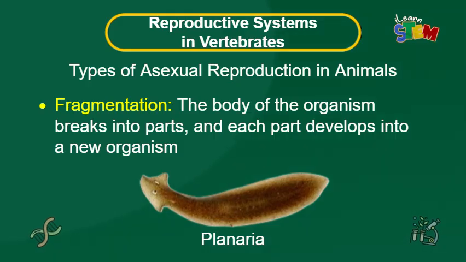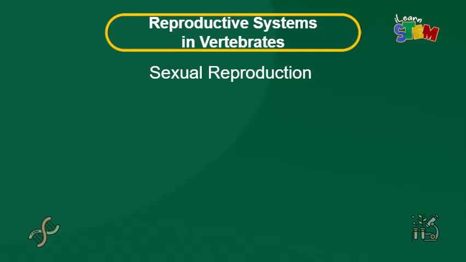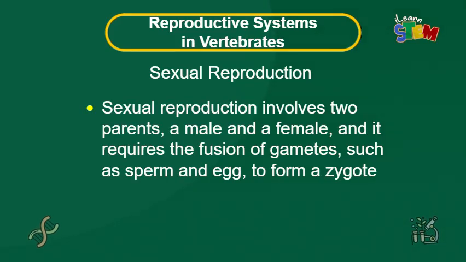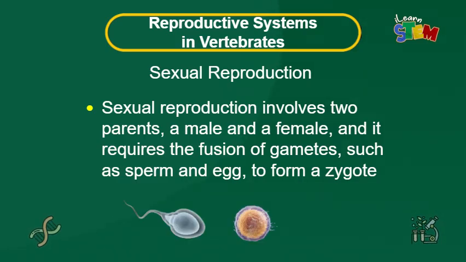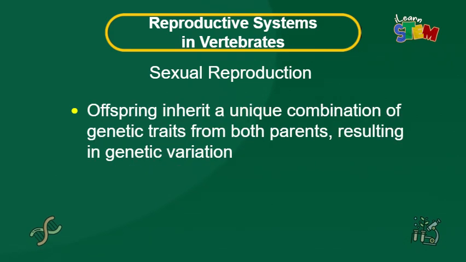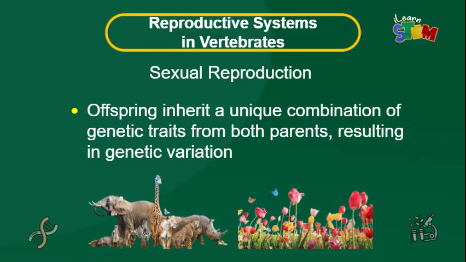Having discussed asexual reproduction, let's look at sexual reproduction. Sexual reproduction involves two parents, a male and a female, and it requires the fusion of gametes, such as sperm and egg, to form a zygote. Offspring inherit a unique combination of genetic traits from both parents, resulting in genetic variation. Examples of sexual reproduction are found in mammals and flowering plants.